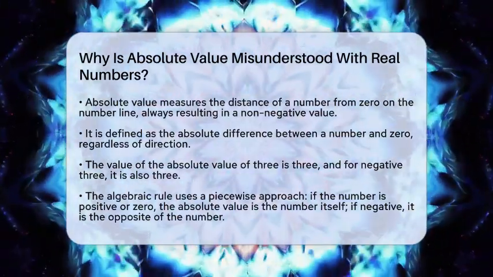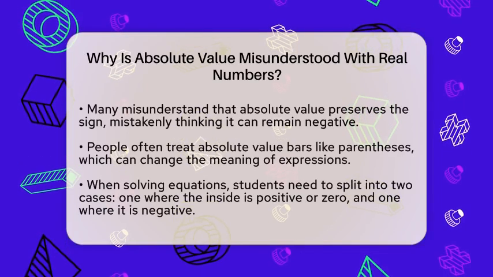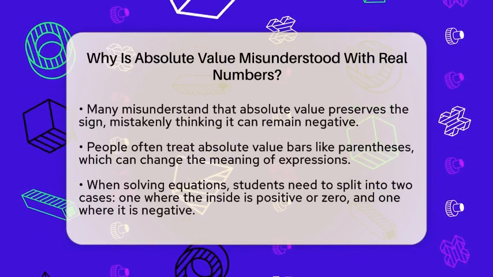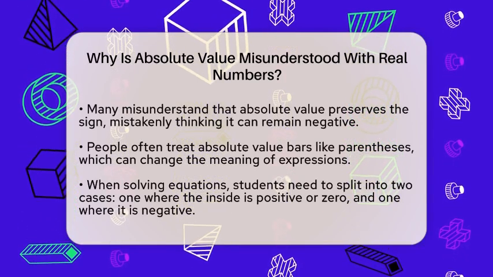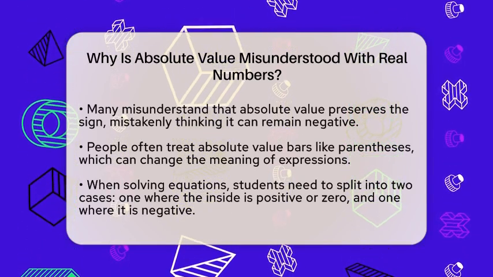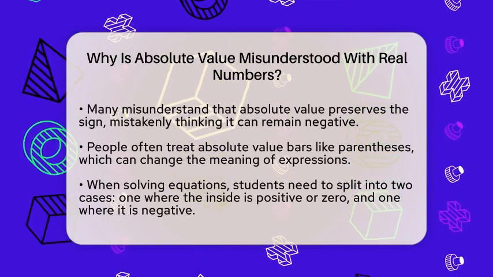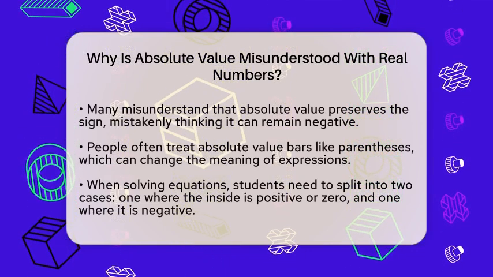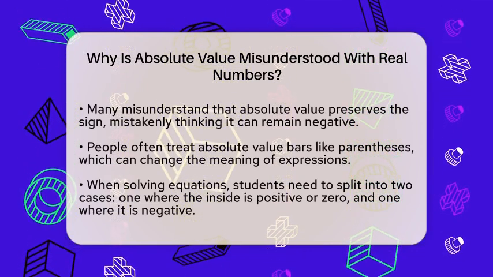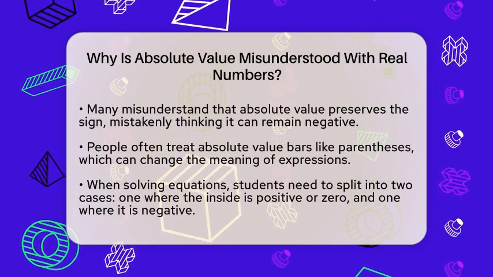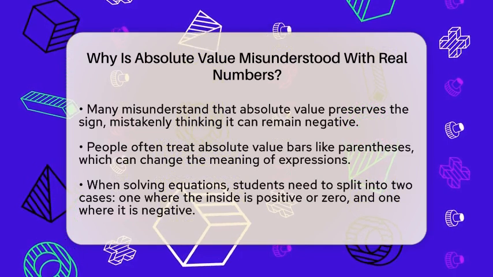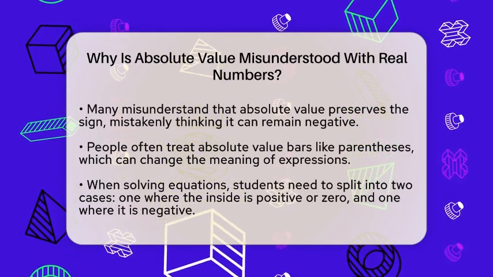The tricky part comes from the algebraic way we write absolute value. We use a piecewise rule. If the number is 0 or positive, the absolute value is just the number itself. If the number is negative, the absolute value is the opposite of that number, which makes it positive. This conditional rule can be confusing because it involves understanding inequalities and cases, rather than a simple one-line formula.